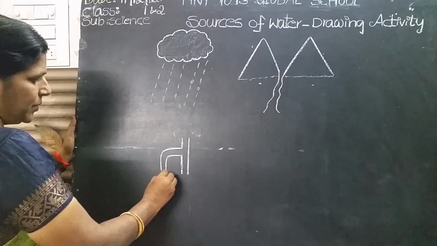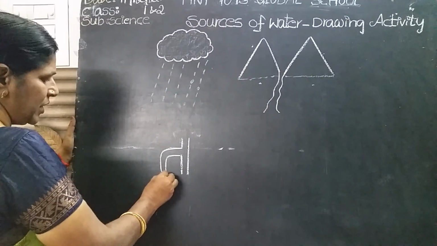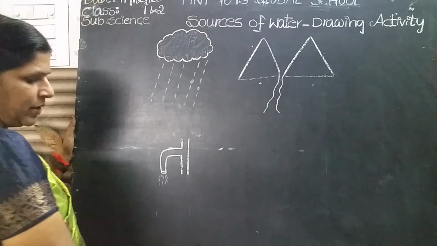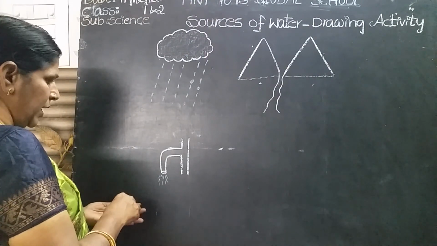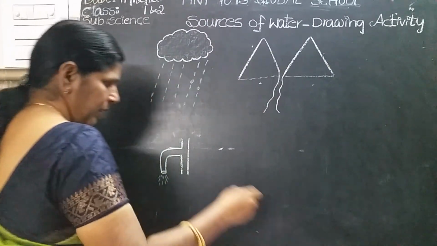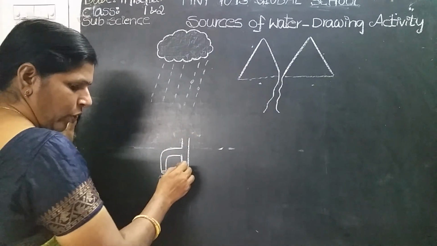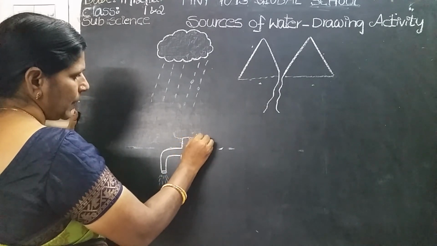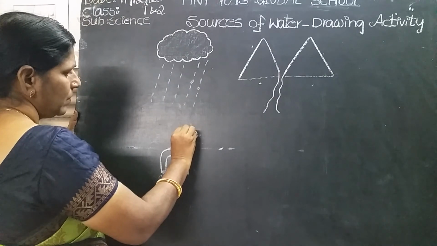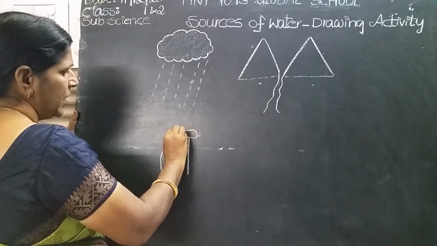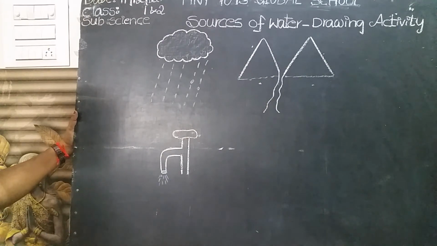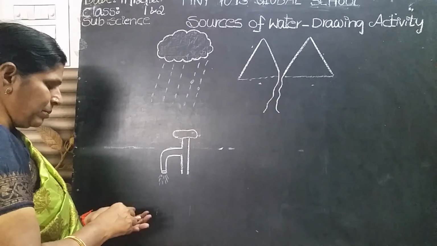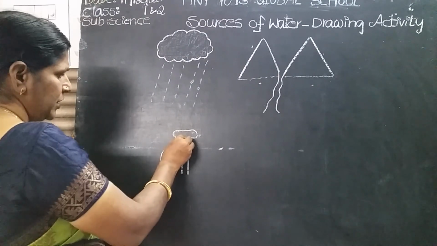What do we get from the tap, children? Yes, water. Draw like this. And here we have to draw one handle. How to draw the handle? See, very easy, children. Don't feel it is difficult. Handle like this. Draw the handle. Is it clear? This is the water tap. We get water from the tap at homes, no children? Yes, this is the water tap.